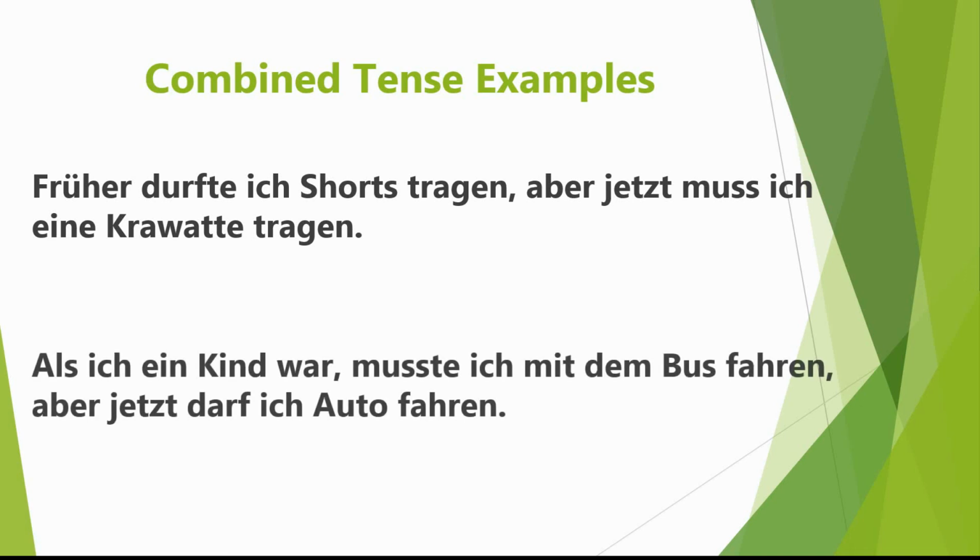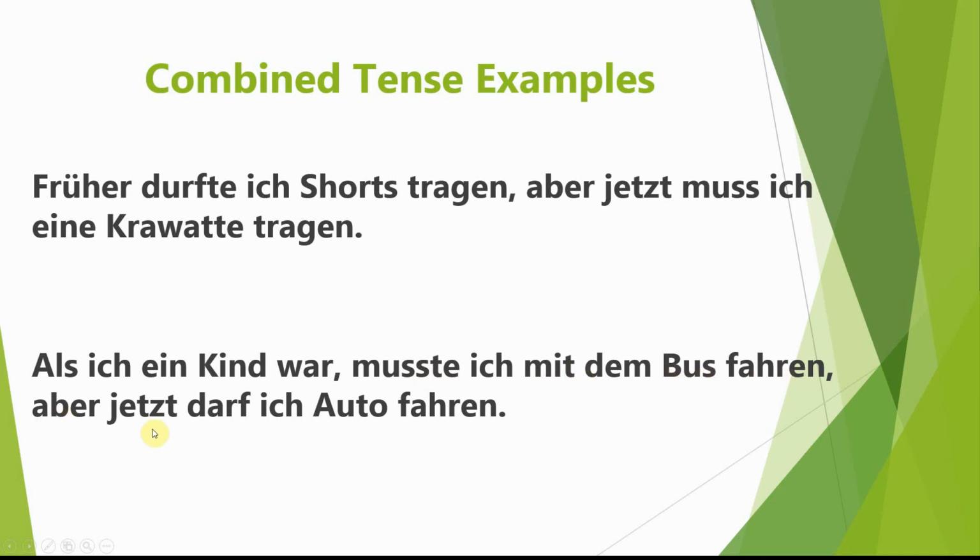Als ich ein Kind war, musste ich mit dem Bus fahren, aber jetzt darf ich Auto fahren. So, I've actually got 3 clauses here, and I've separated them all out with commas, as appropriate. So, als ich ein Kind war, when I was a child, I, past tense, musste, I had to go by bus.